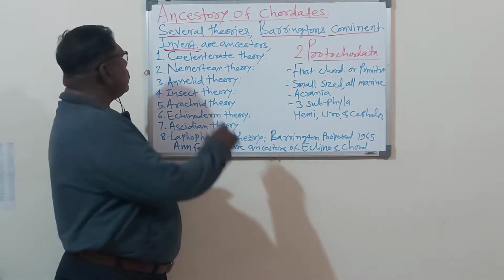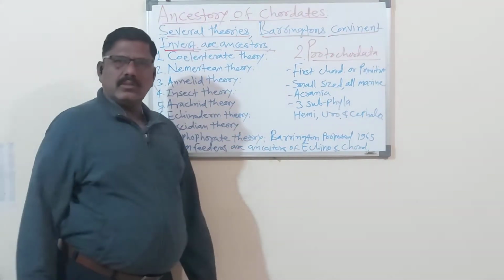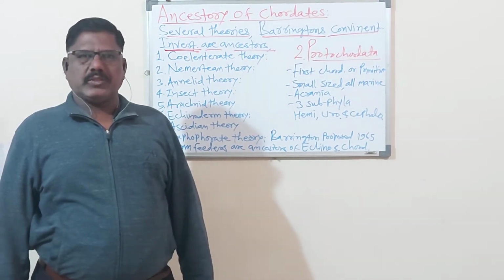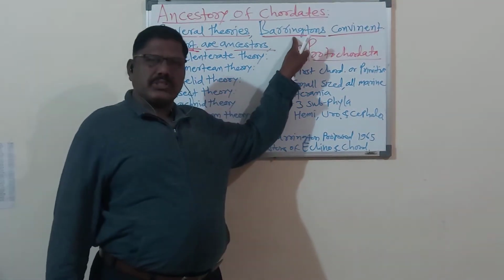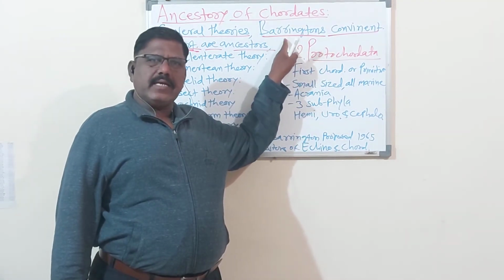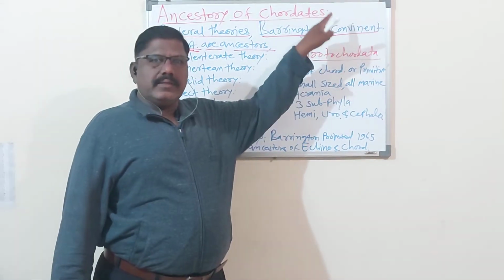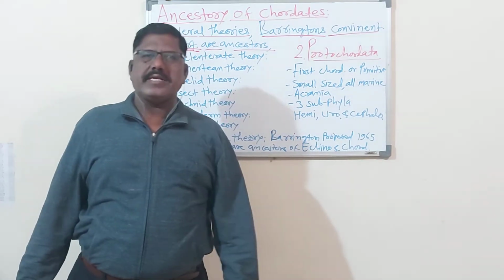So invertebrates are the ancestors. Invertebrate animals are the ancestors of the coordinate animals, and this is the main theme of the Barrington's theory. Barrington's theory is more convenient, and this theory suggests that invertebrates are the ancestors of the coordinates.